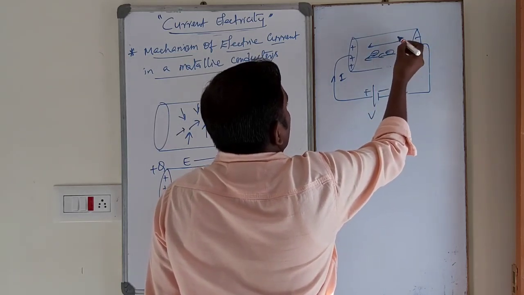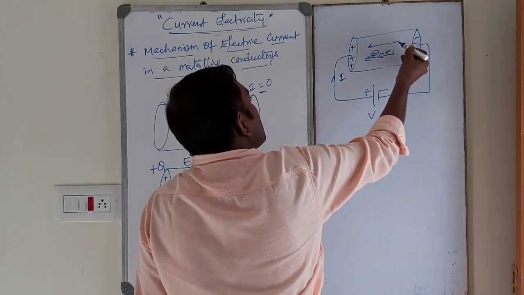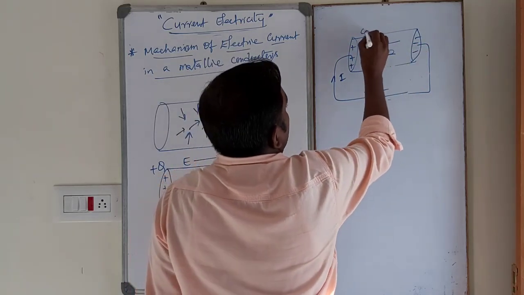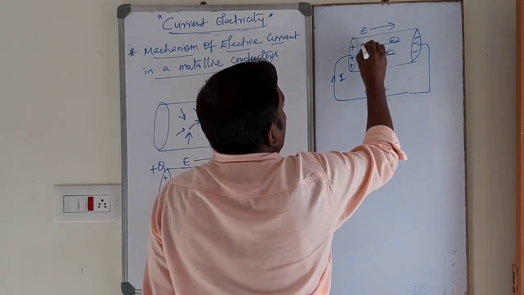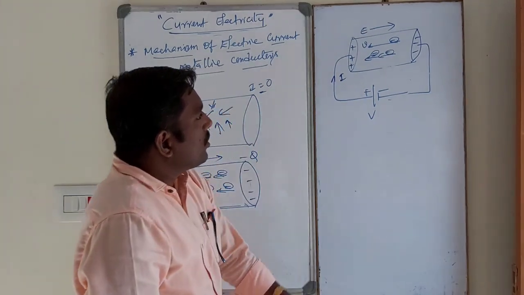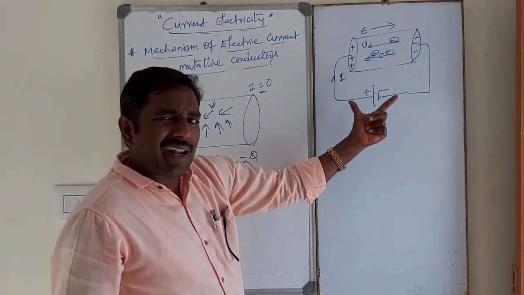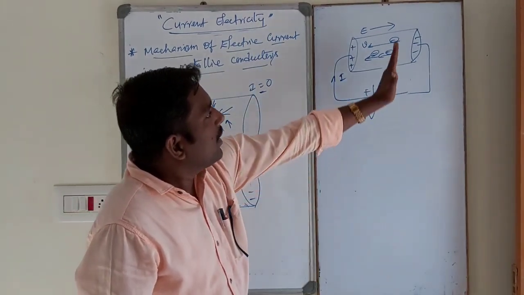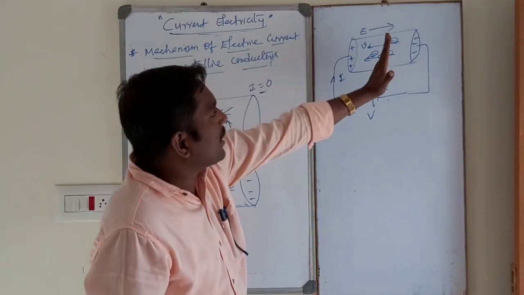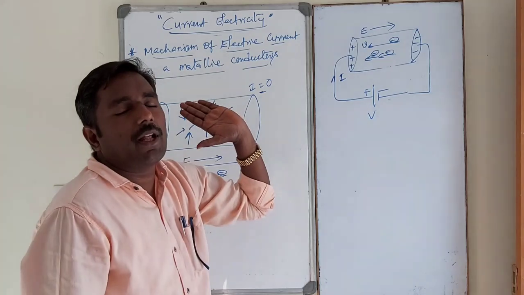Electrons are drifted from the negative side to the positive side. This is the direction of electricity. The velocity of the electron is like this, v. Electrons move from the negative terminal to the positive terminal.